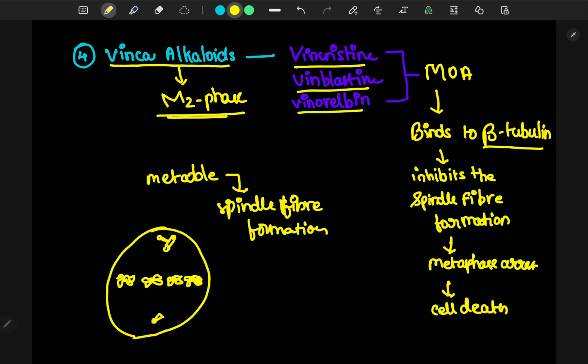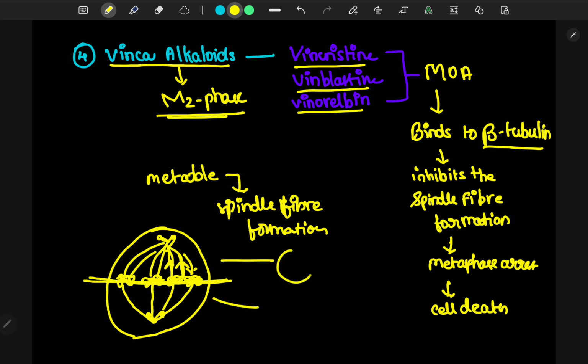Beta tubulin will generate the spindle fibers and attach to the kinetochore, so that at the telophase these DNA fragments are separated towards the poles of the cell, so that after the cytokinesis two cells are formed at the end of the mitosis.